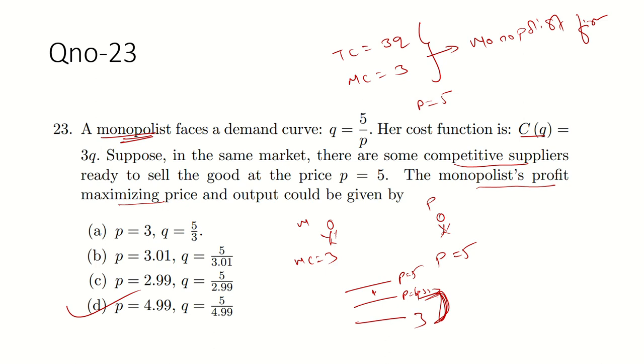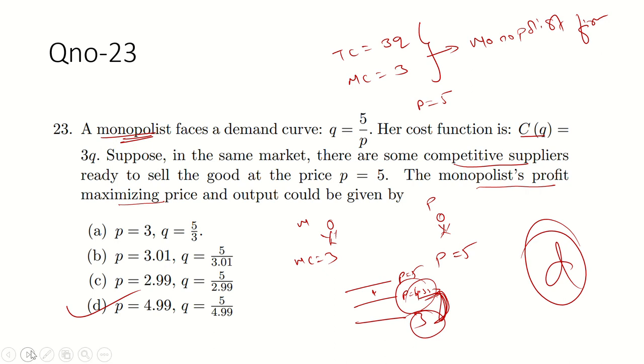So two kinds of firms operate here: one is the monopolist and the second is the competitive firm. The monopolist's marginal cost is only 3 rupees, but in the same market the competitive firm is pricing at 5 rupees. My main objective is to maximize profit, so I will charge less than the competitive firm, just 4.999999. That way it is better. So that's the question, guys. D should be the correct option.